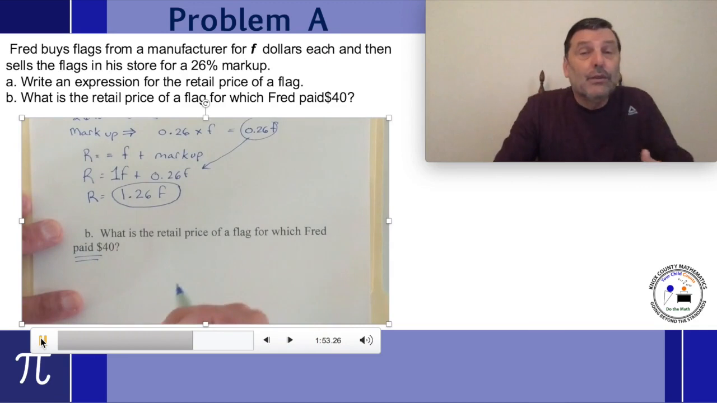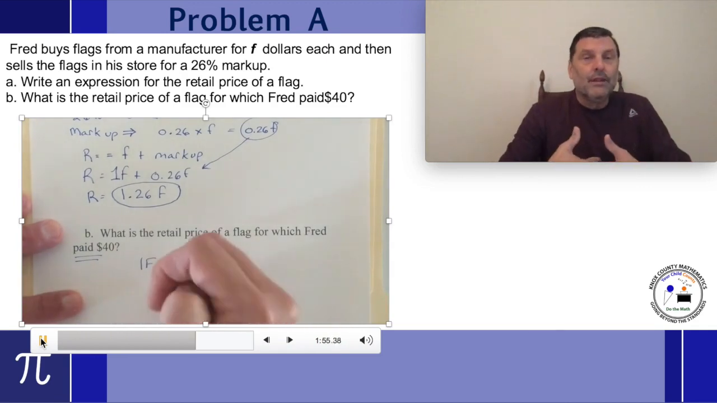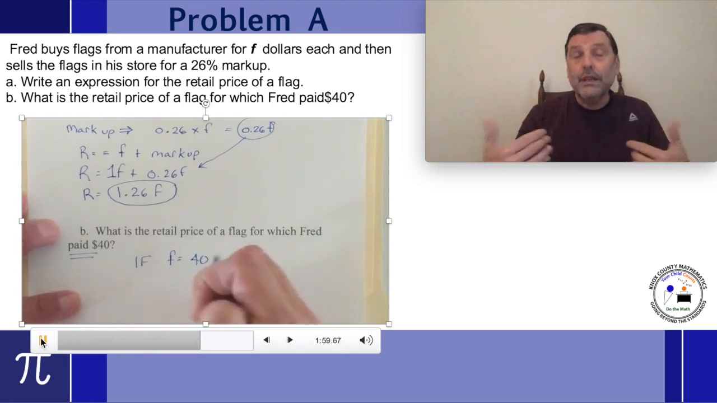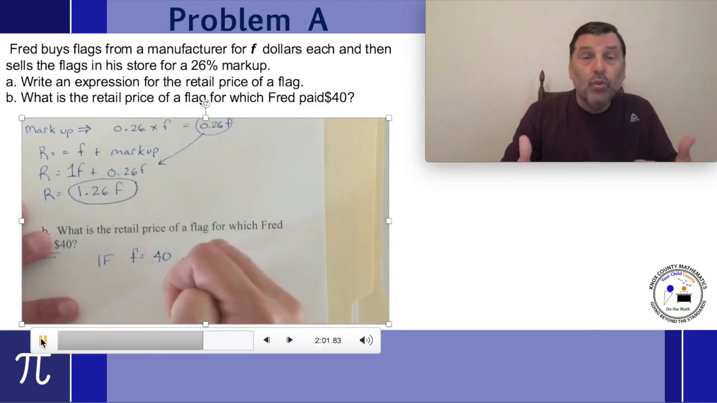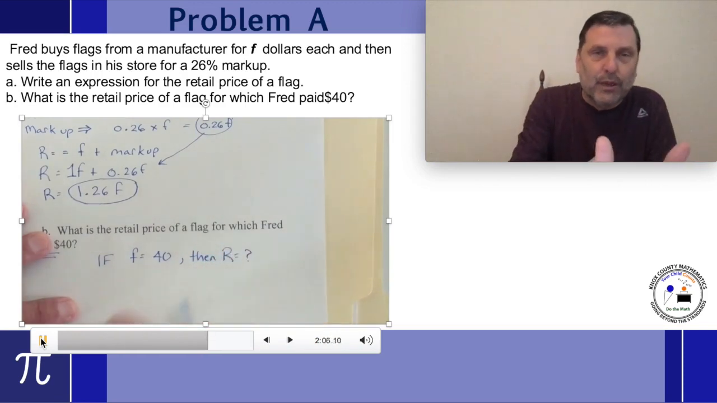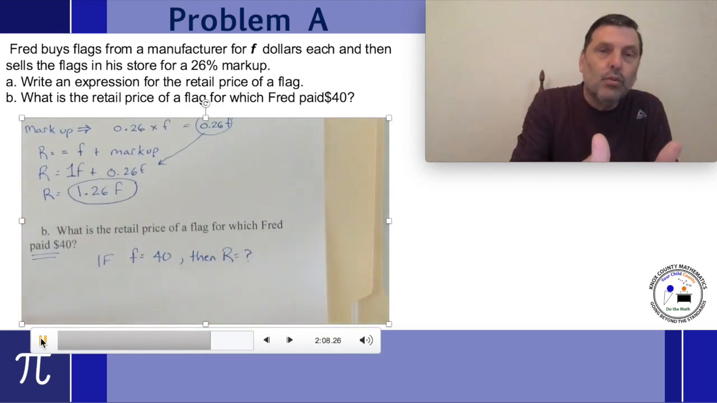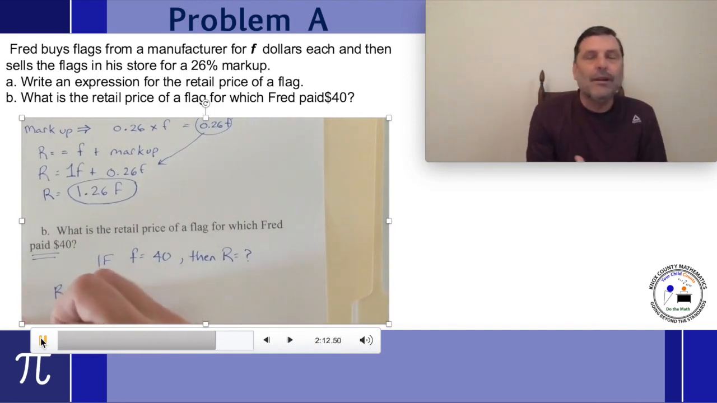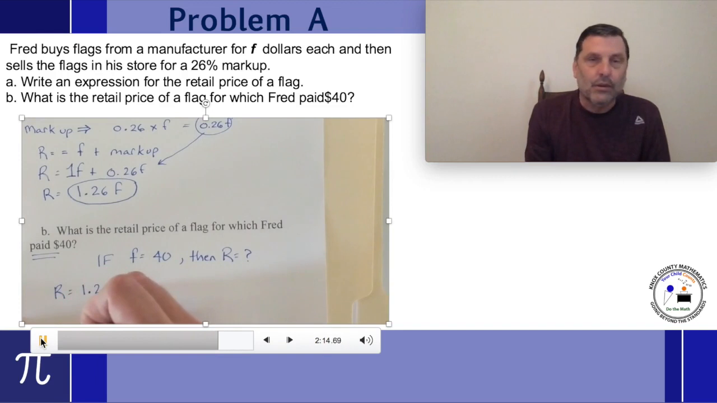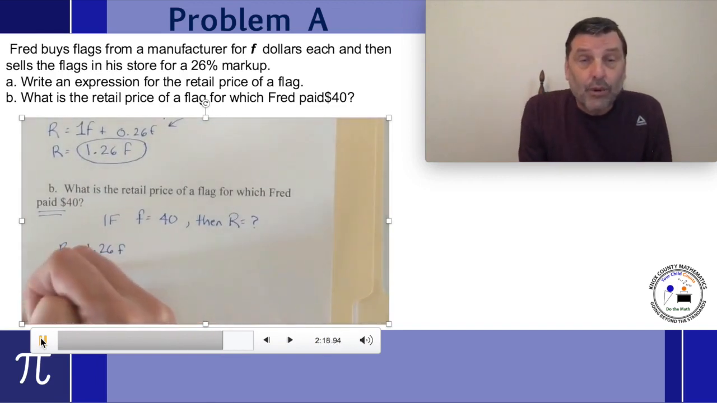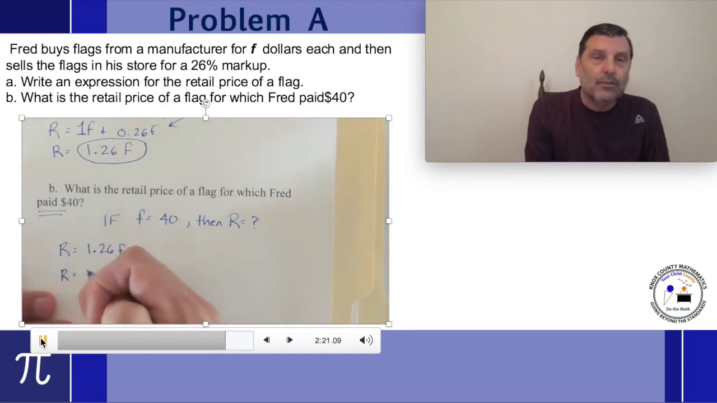Now, how would we use that for part B? Let's say he paid $40 for F. So if F happens to be $40, what would R be? What would the retail price be? Well, now because we have that algebraic expression, we can use that to find the answer for Fred, no matter how much he buys it for. So we just substitute the number 40 in there for F into our expression.